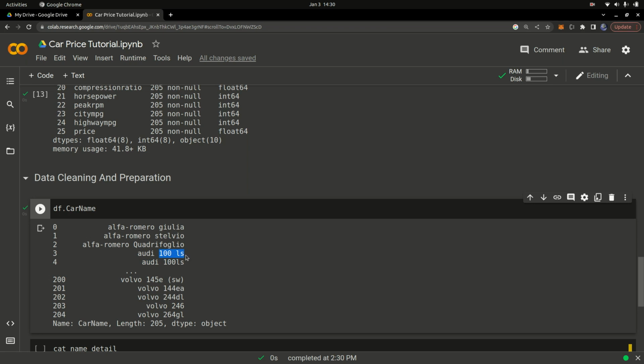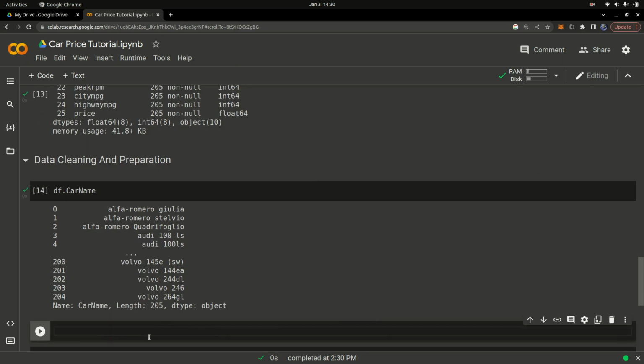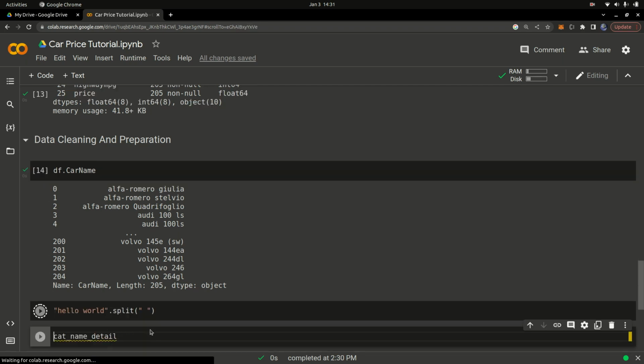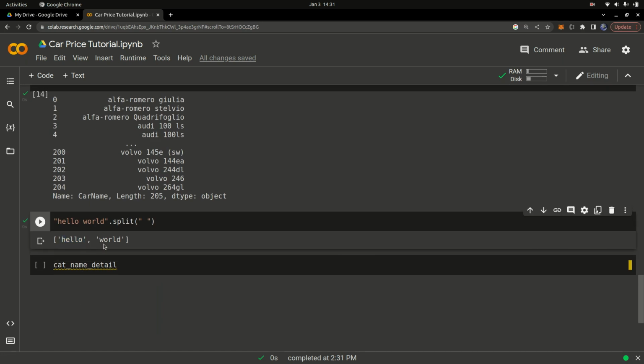So I'm going to split this information based on space, right? I don't know if you guys remember how to split information based on space, but you can simply do something like this. Let me just have some random text. I can say "hello world", and then I can say dot split, splitting on space, and let's run that code and see what we get. You can see it returns a list of two things: one having hello, and the other element being world, because it splits based on space. So we take all this part, and when you see a space, this will be one element, and then start taking after the space again. So that's how you can split information, and that's what I want to do here.